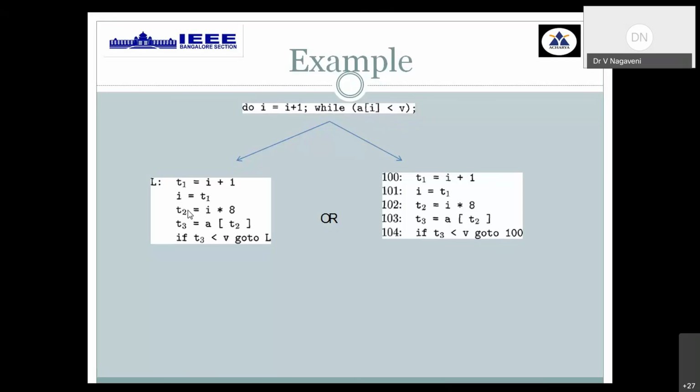Once that is done and it is ready, then that temporary variable has to be assigned to one more temporary variable to take that array indexing. Then we need to compare whether that T3 is less than the given variable. If it is satisfied, then repeat this loop. Instead of assigning a symbolic label, you can give a line number for each and every step of your 3-address code directly. Then you can assign to that line number only. This is another way. You can go for any of these methods.